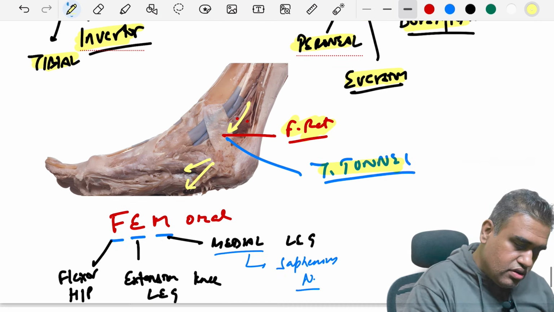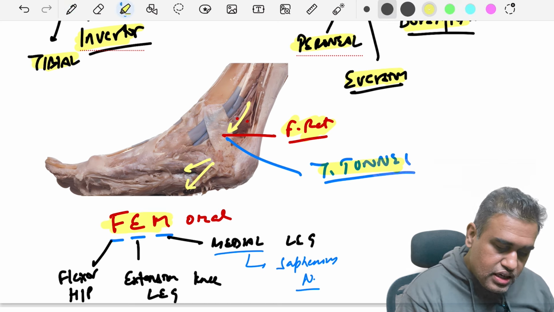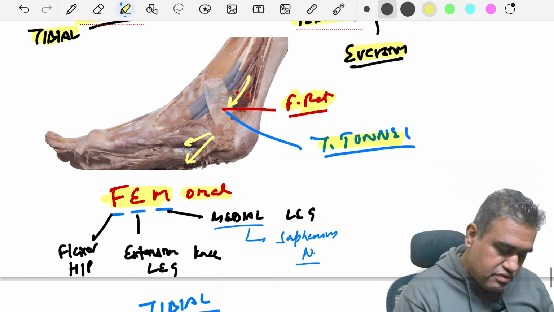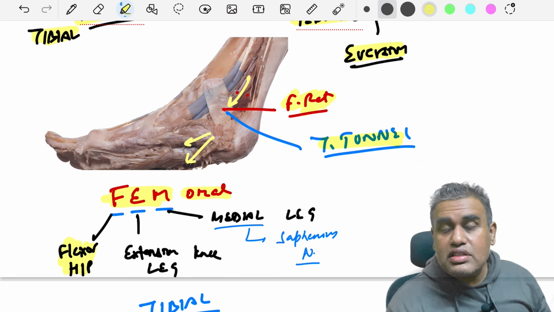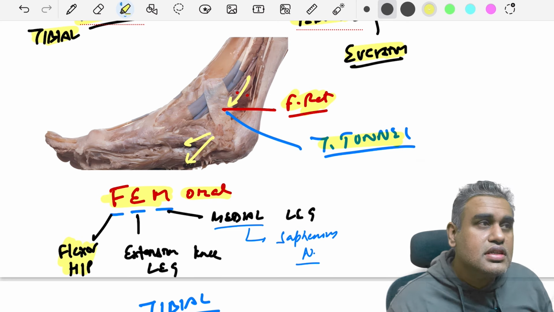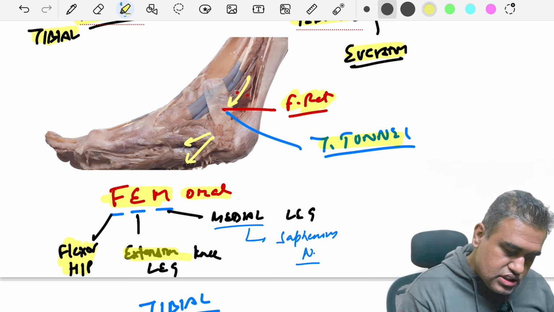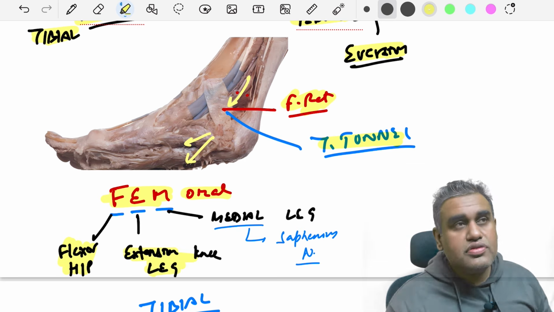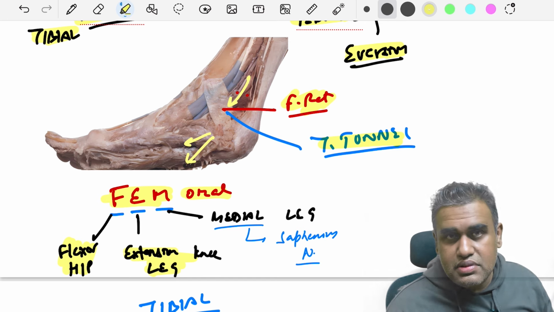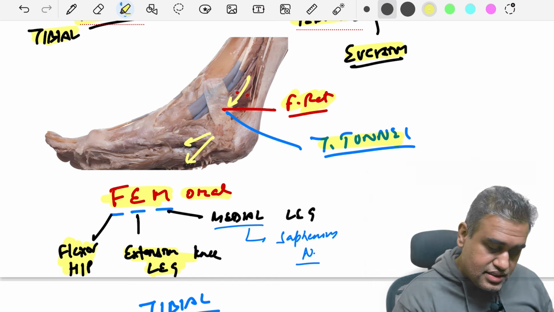Next, one more mnemonic for you guys is for the femoral nerve, FEM. Femoral, F will refer to the flexor of the hip. So the femoral nerve is a flexor of the hip. Which muscles? Iliacus, your rectus femoris. E refers to the extension of the leg, because the femoral nerve supplies the anterior thigh muscles, quadriceps femoris, they are extensors of the leg.